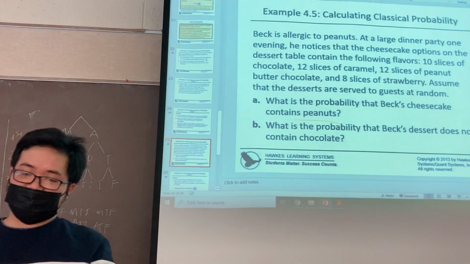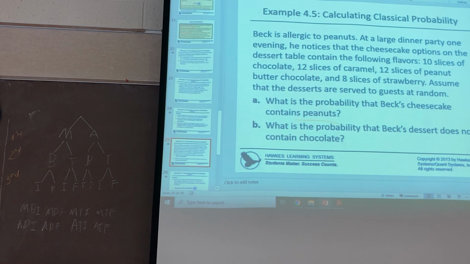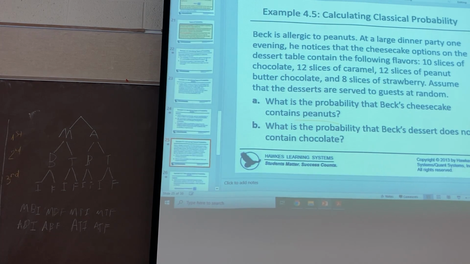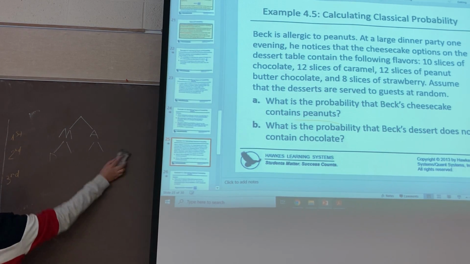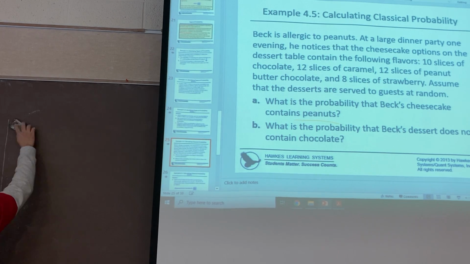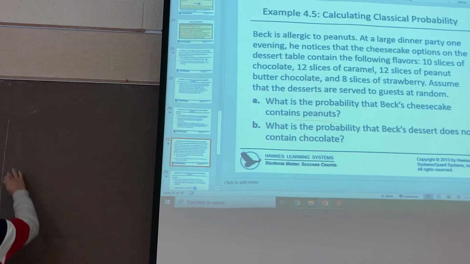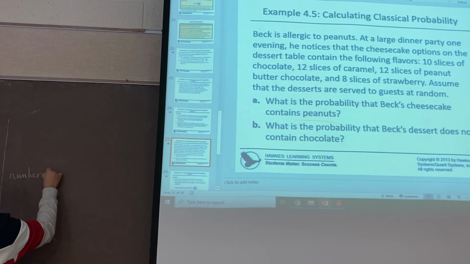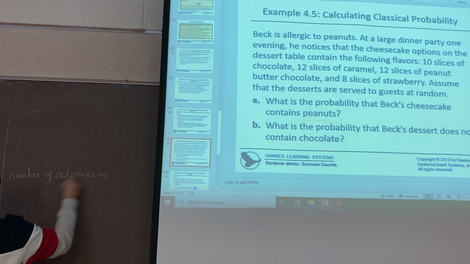So when you want to calculate the probability, you need to calculate the number of outcomes in the event, and the number of outcomes in the sample space. So now we will need to list all the outcomes in the sample space. Could you tell me the number of outcomes in the event?